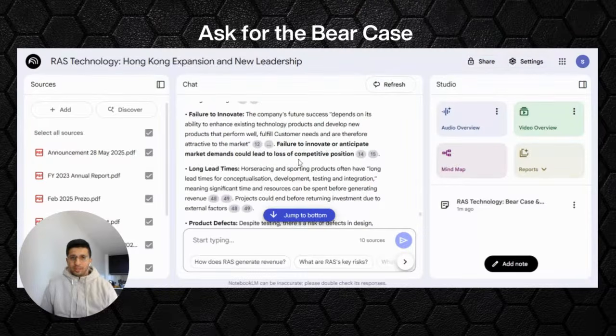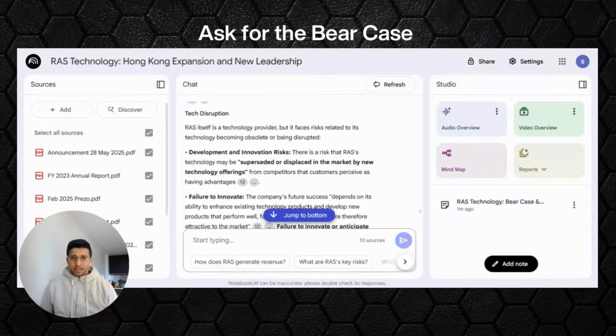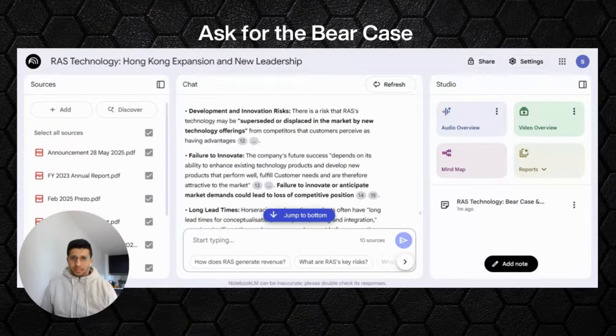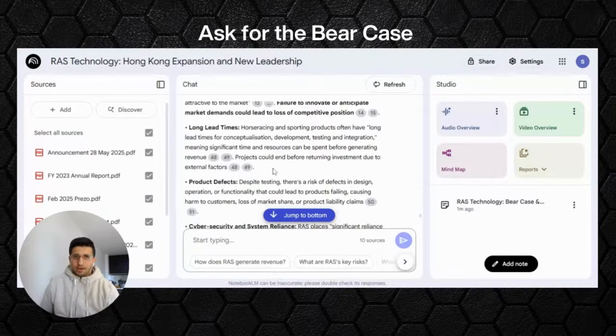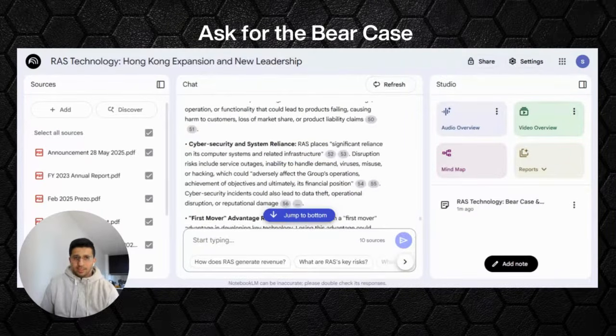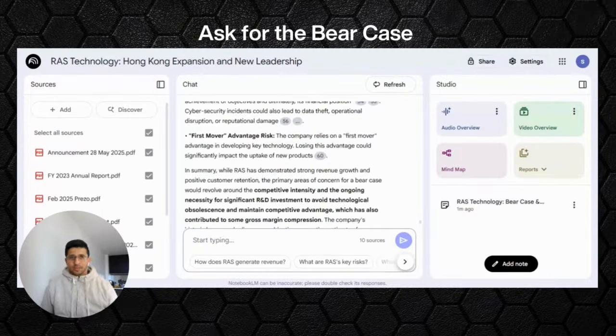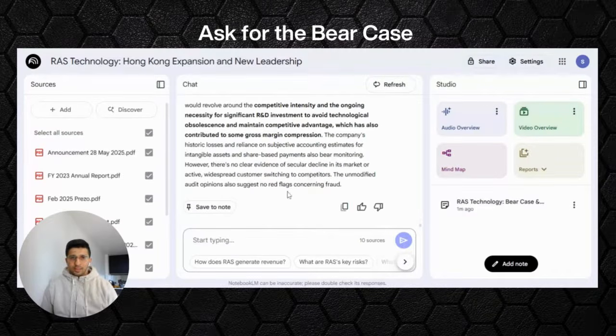Failure to innovate, that's a risk, but I don't see that currently happening with this business. Long lead times, product defects, yeah, all of these things can happen. First mover advantage risk, yeah. All right, so I didn't feel like there was anything alarming that came out of this prompt, so I'm tempted to go to the next one.